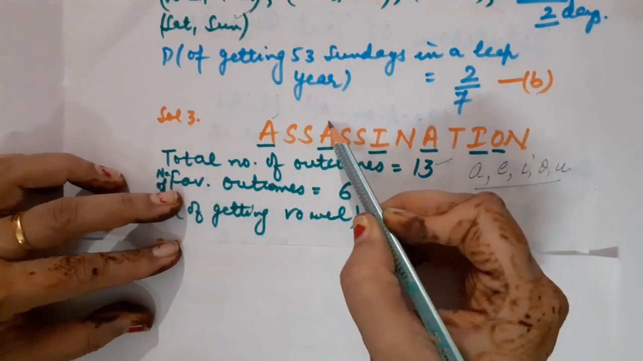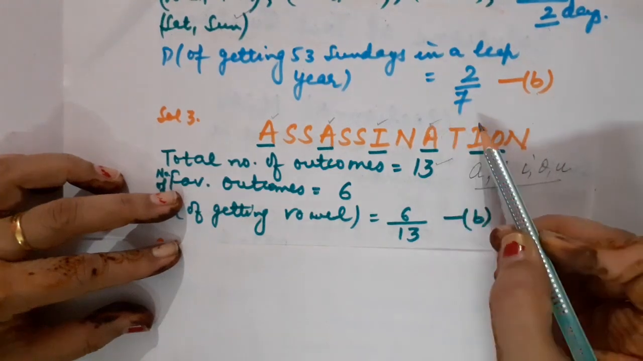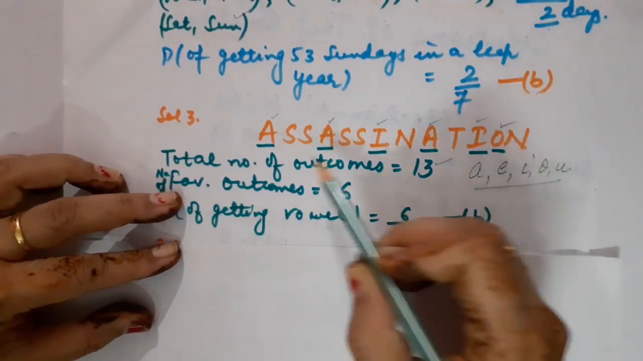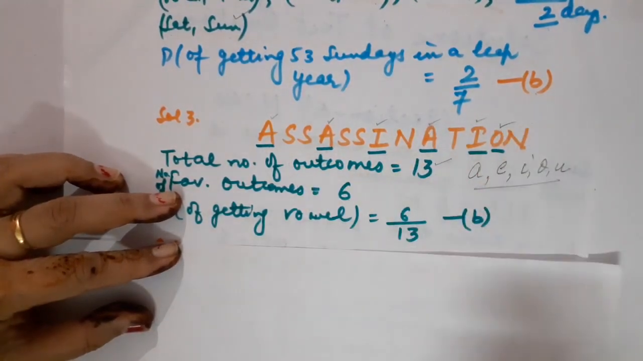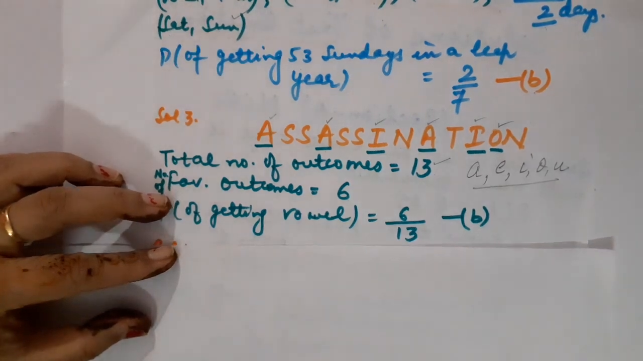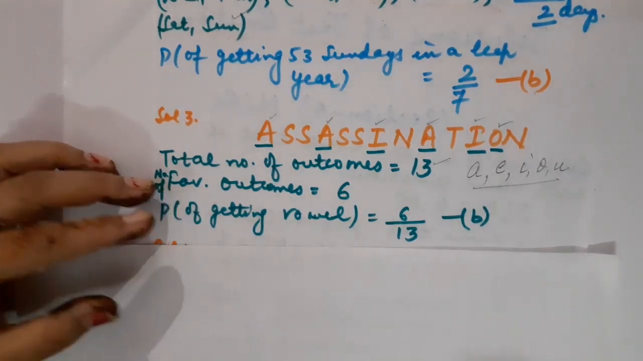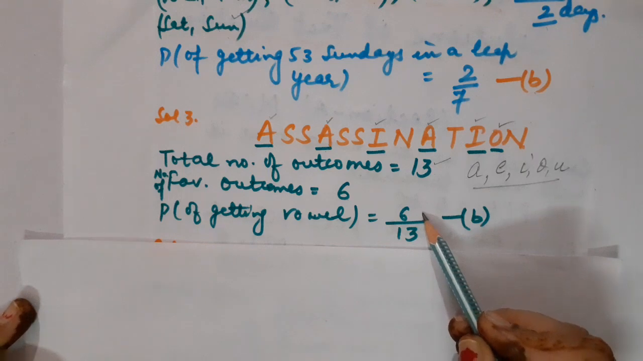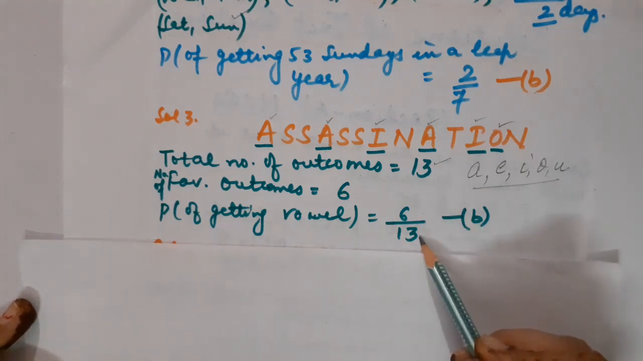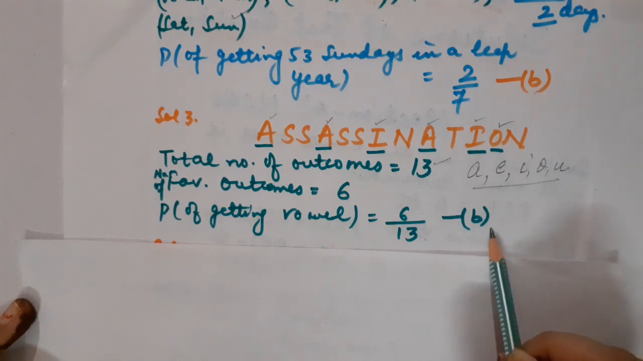This A is a vowel. Here again A, then I, then A, then I, and then O. So they are total 6 in number. So what is the probability to get a vowel in the word assassination? That is number of favorable outcomes upon total number of outcomes. Means 6 upon 13. So option number B is the right option.